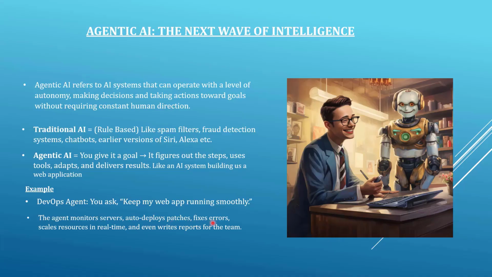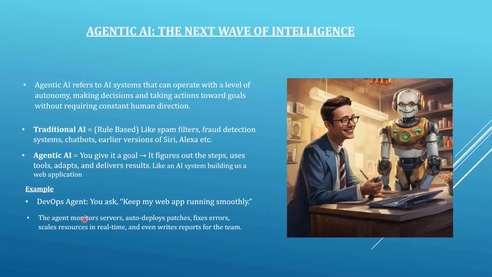If there are any runtime errors, this agentic AI system will fix that error in order to ensure that my web application is running smoothly. If there is too much load on my web application, like a number of people are trying to access my web application, the DevOps agentic AI system will scale the resources in real time, and it will also send weekly or daily reports to the team in order to update them about the web application health. And that's what makes the DevOps system an agentic AI system.